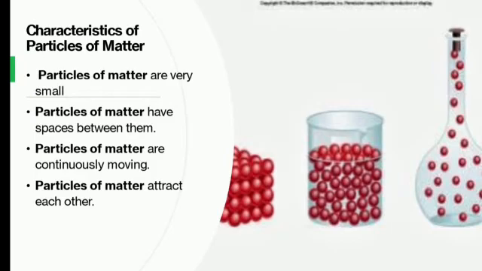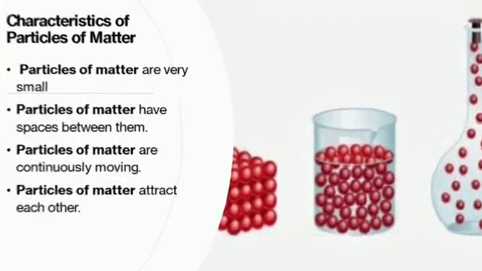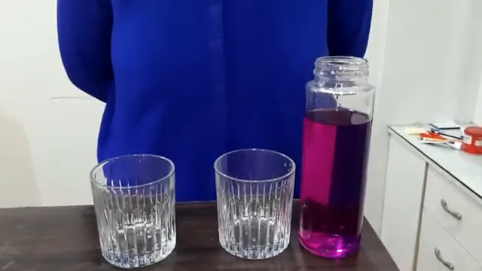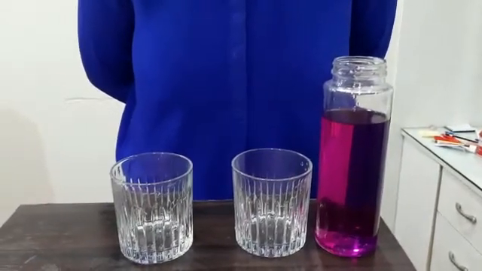So now let us understand the next property. It says that the particles of matter attract each other. To understand this better, let us do a simple activity. The third property which I want to discuss with you is that the particles of matter attract each other.